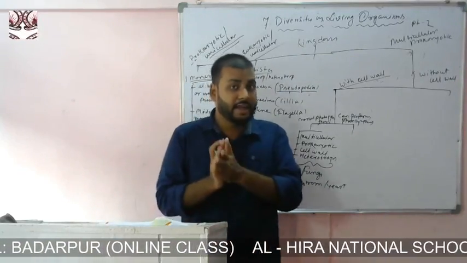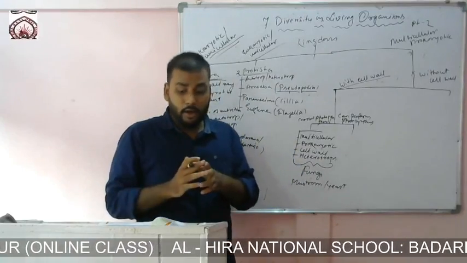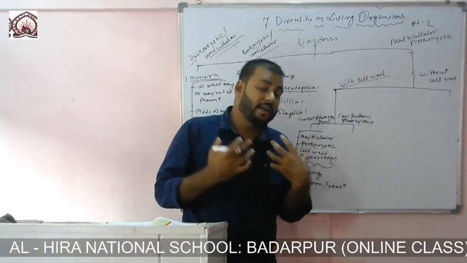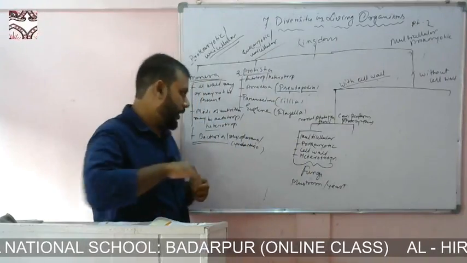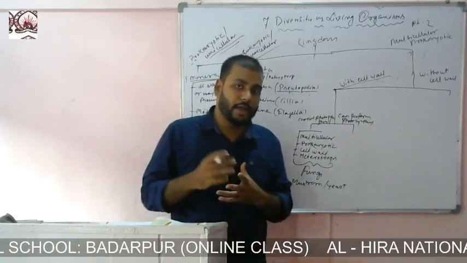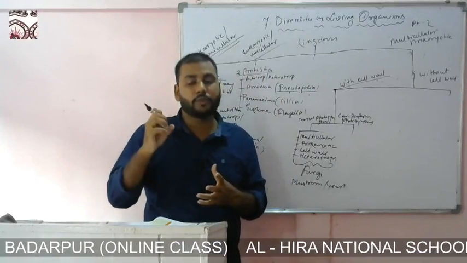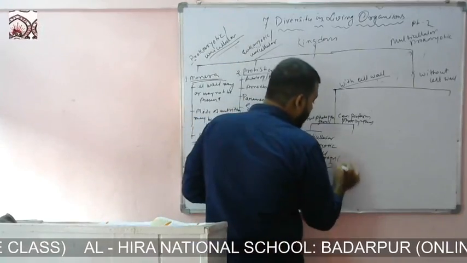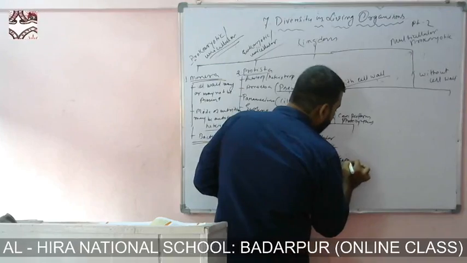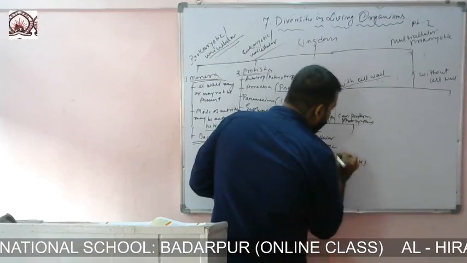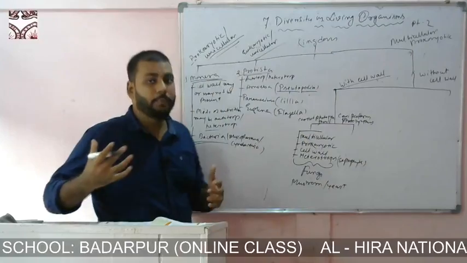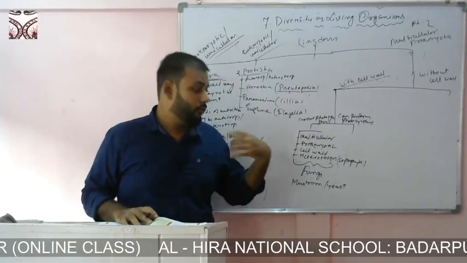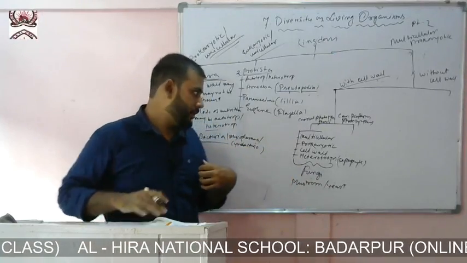But in fungi, it's a bit specific because they depend on dead and decaying matter of other animals. Meaning, when any organism dies, they suck nutrition from the dead remains of that organism. Hence we can specifically say that they are saprophytes. Saprophyte means what? Those organisms that derive nutrition from dead and decaying matter.